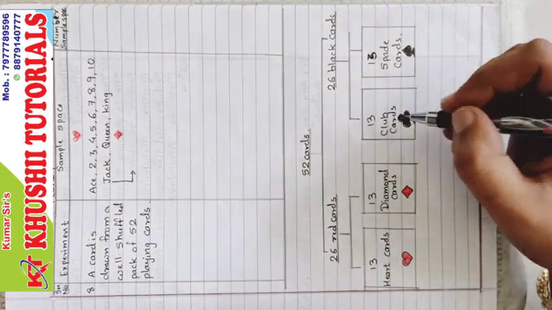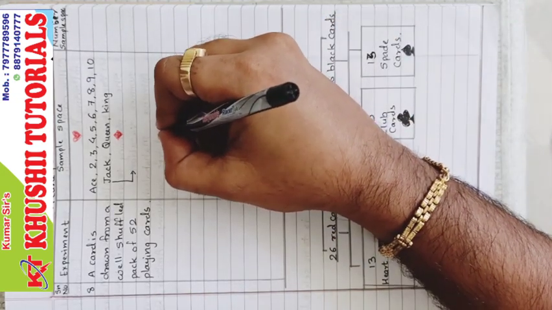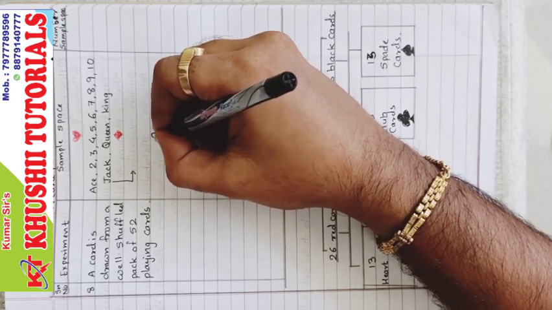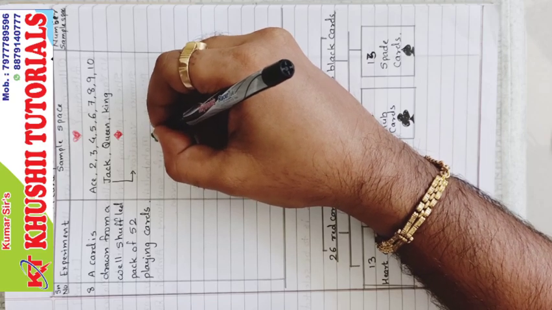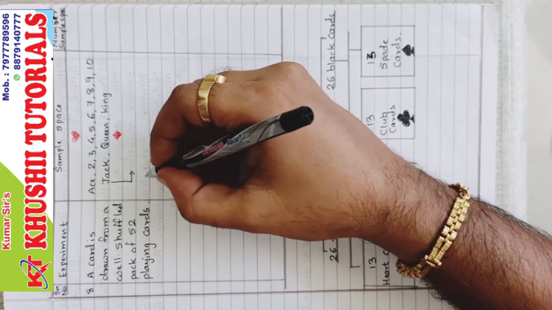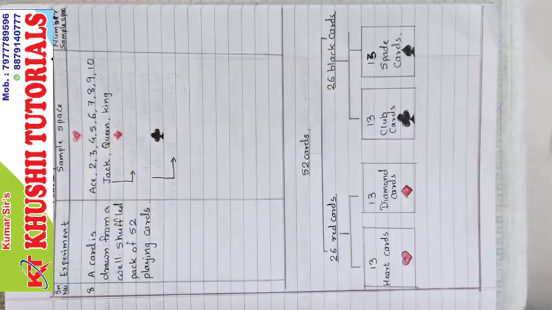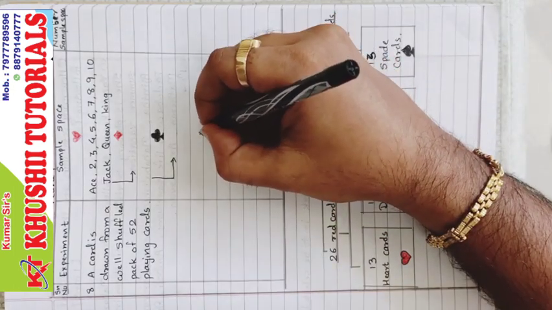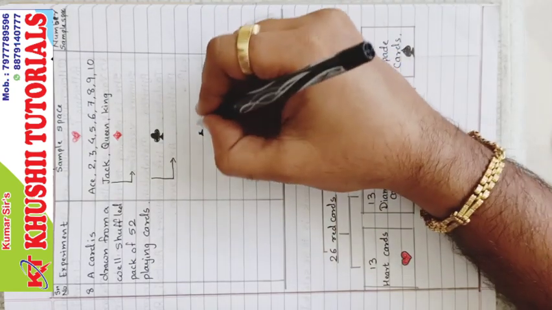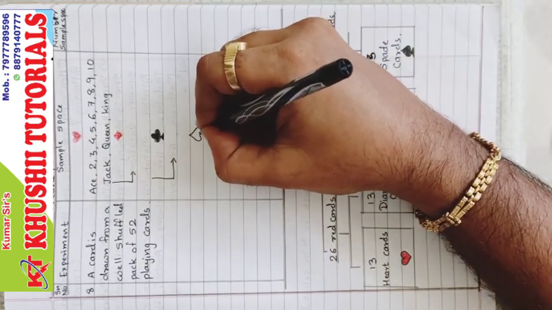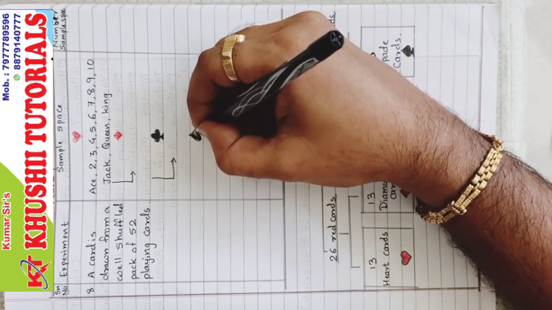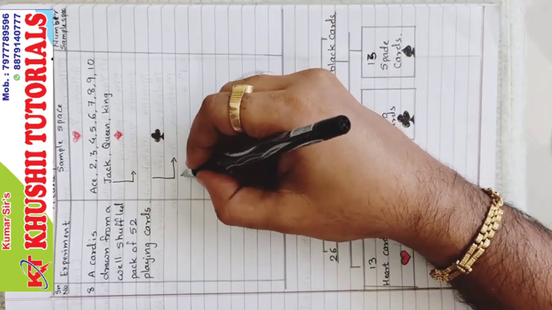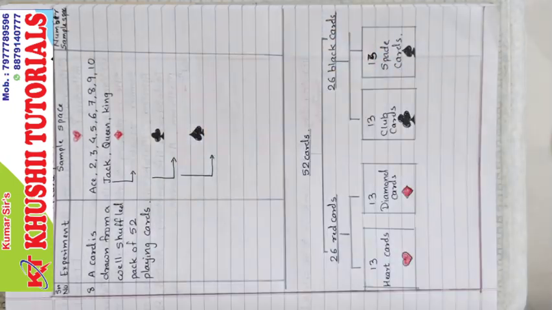Next is club, and for club also all the same cards. And the last one is spade, and they are also the same.